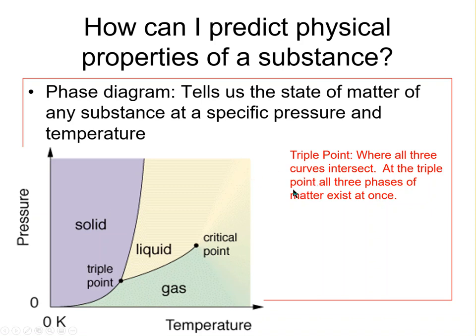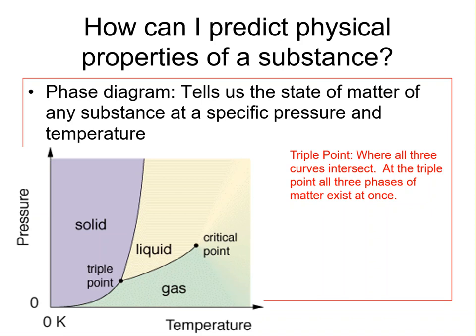Now, there's a special point on every phase diagram called the triple point, and that is the point where all 3 of the curves in the graph intersect. And at the triple point, all 3 phases of matter, solid, liquid, and gas, all exist at the same time. Very cool. So we can also consider what occurs as we change pressure and temperature. So we know if you take a solid and heat it, eventually it will melt. If you continue to heat it, eventually it will evaporate or boil.